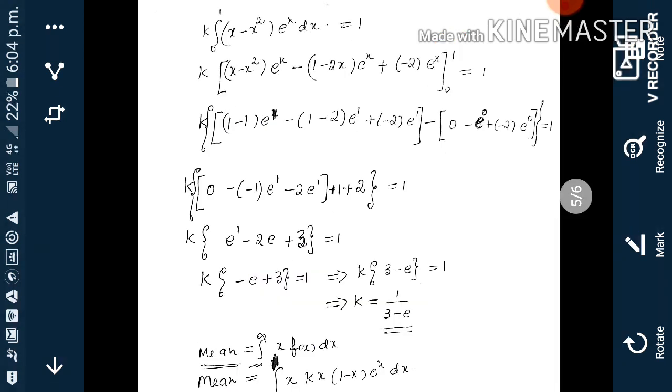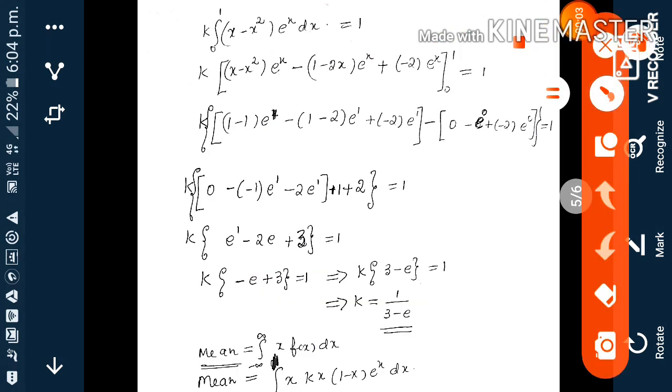So k is constant, we get the integral of x minus x square e power x dx equal to 1. Then we have to integrate this x minus x square e power x dx. So we will use the formula: first function times integral of second, minus derivative of first times integral of second, plus derivative of the derivative times the integral of the second function.